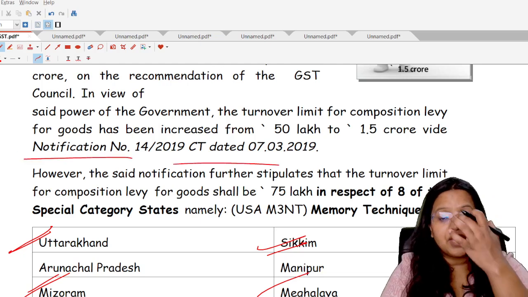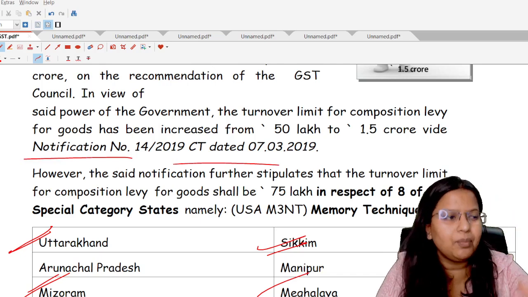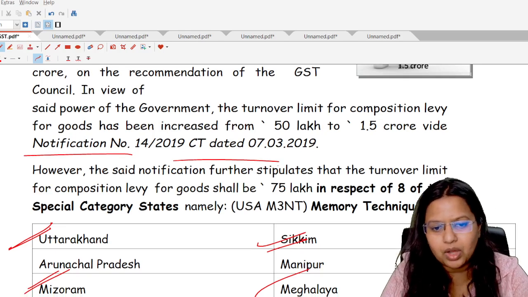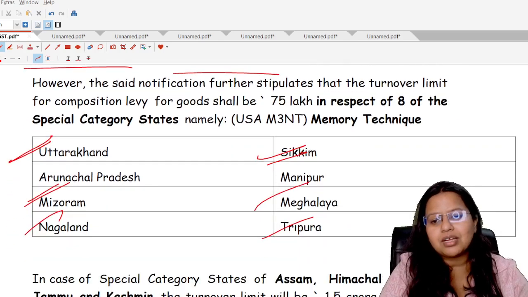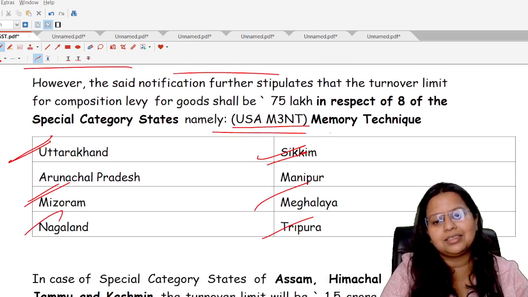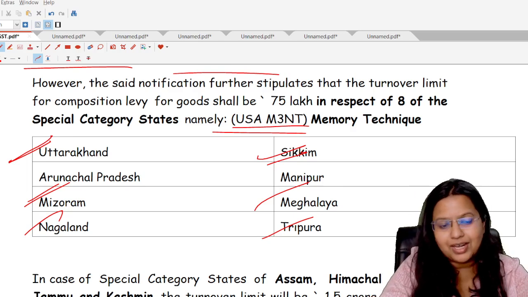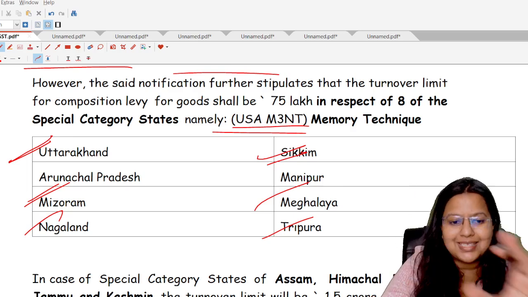Next point. Are we required to learn these notification numbers? No. If there is an important notification number which you are required to learn for the examination, I will let you know. Okay. So please write the special category states memory technique. This is my personal memory technique which is going to help a lot in your examination. Please write that USA SPAT.